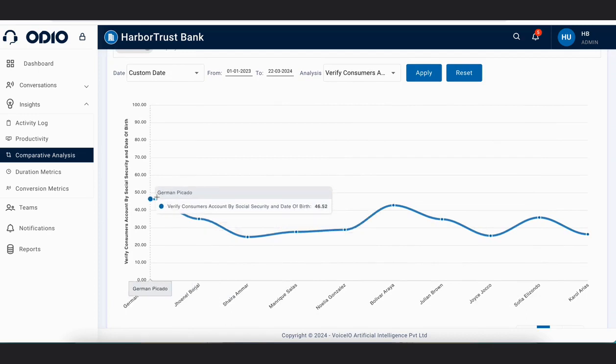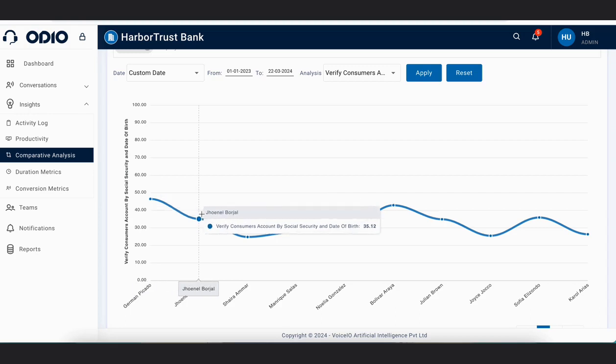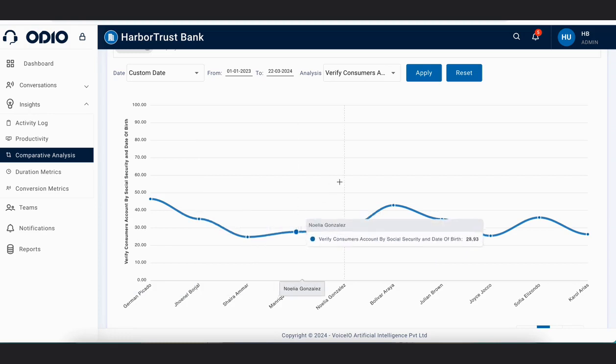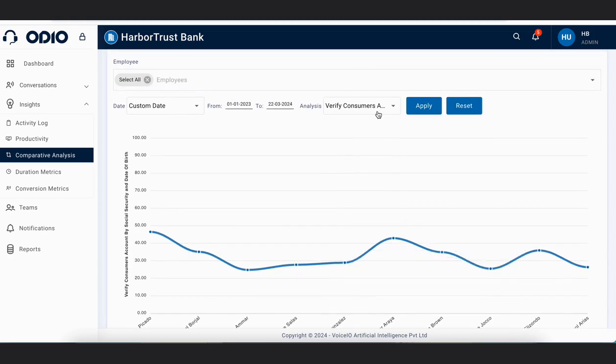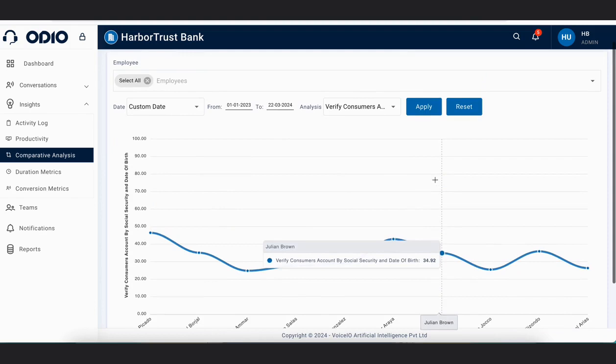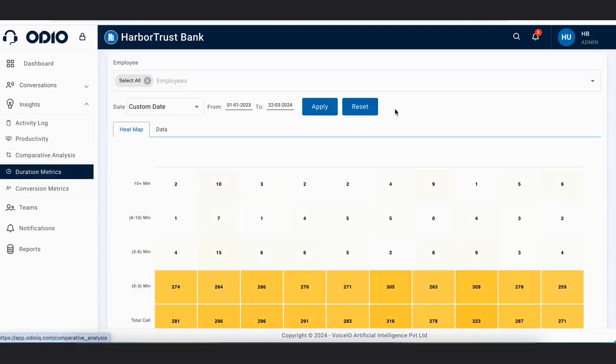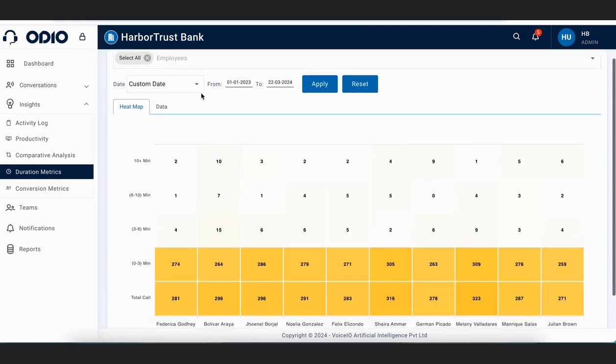For example, German met this particular parameter 46 times. Then the number for journal is 35, and then Shira. So you can compare parameter by parameter with all the agents. Then the next is duration metrics, wherein the filters are the same.